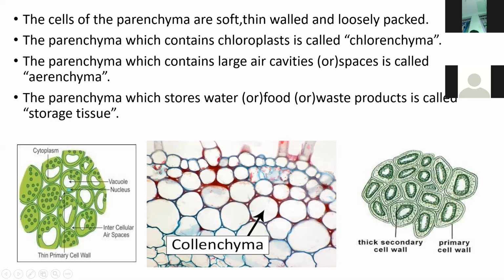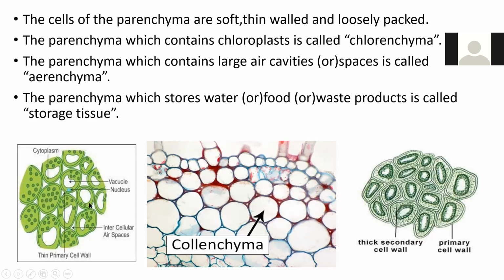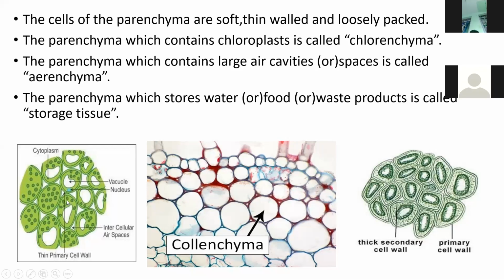First one is the parenchyma. It is very soft and thin, and very loosely packed, with gaps between the cells. Next, the parenchyma contains chloroplast. The chloroplast contains a green pigment called chlorophyll, which carries out photosynthesis.